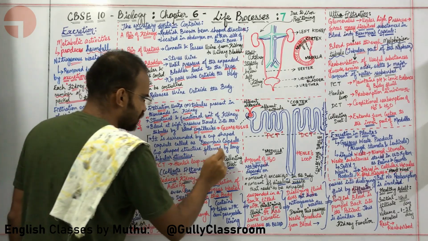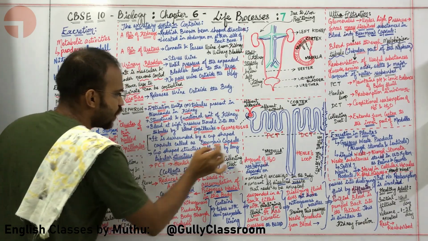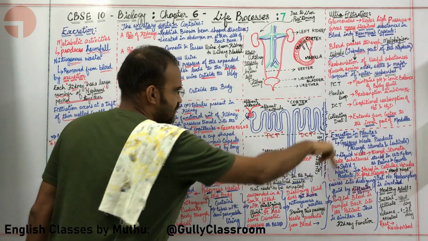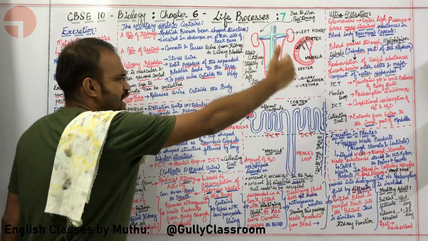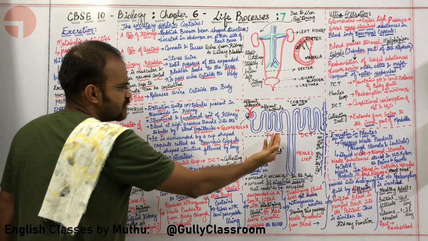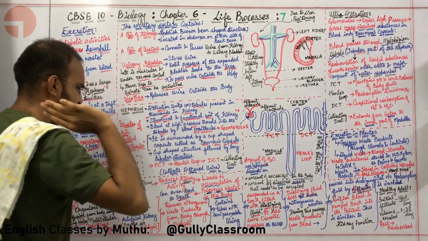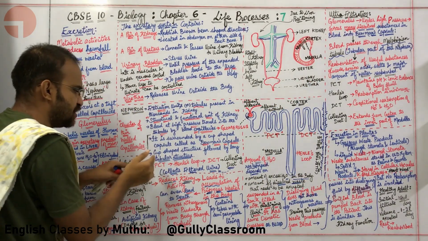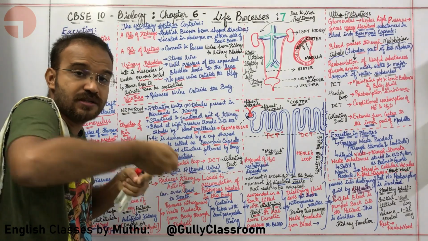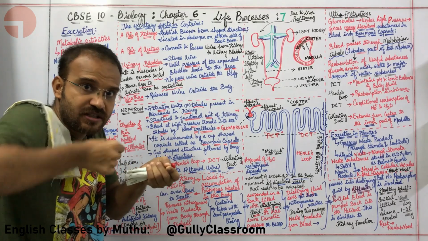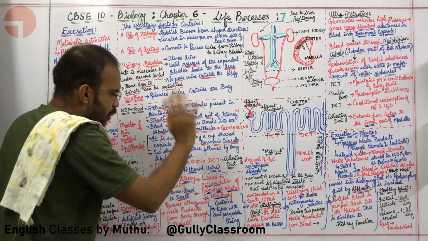The cup-shaped structure is followed by a long tubular structure. This long tubular structure is in fact called Malpighian tubule, and Malpighian tubule has three components: PCT, Henle's loop and DCT. It starts with PCT, proximal convoluted tubule, called proximal because it is in proximity to the Bowman's capsule.